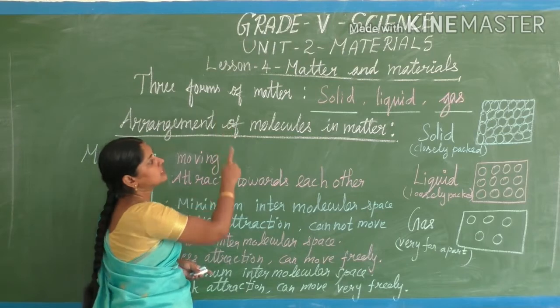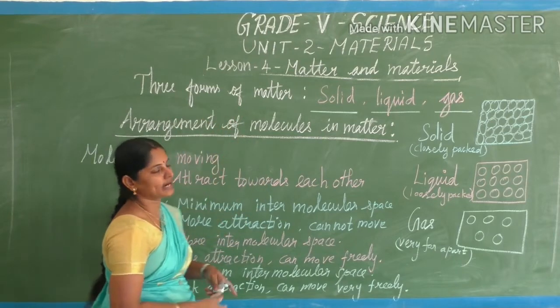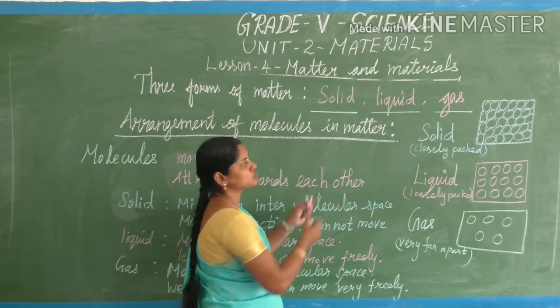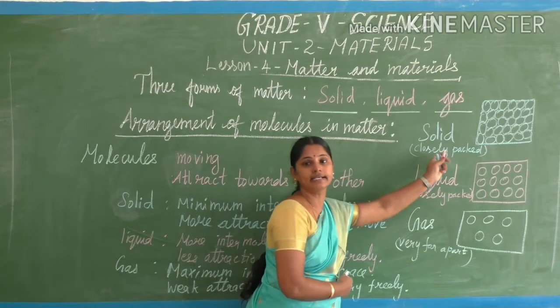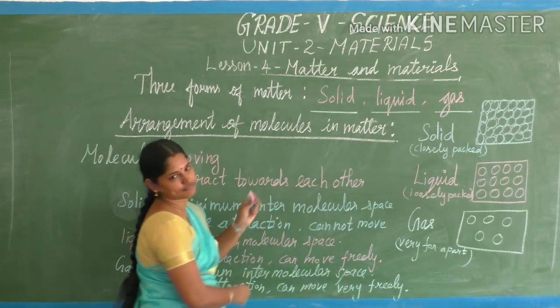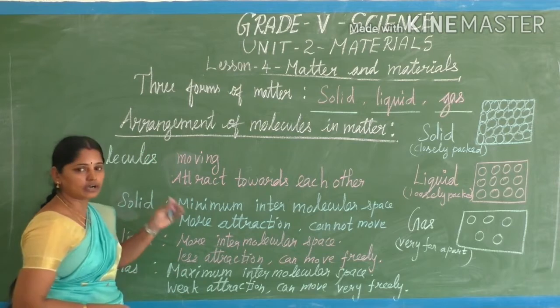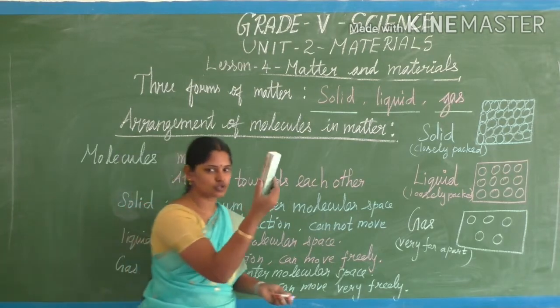Listen, children. What are the three forms of matter? Solid, liquid and gas, isn't it?